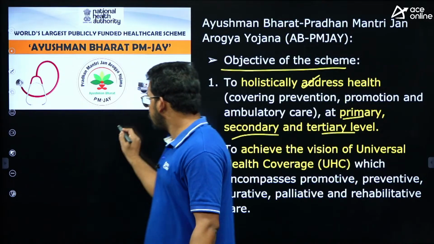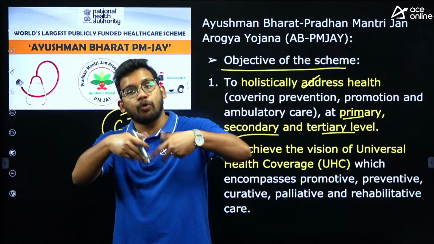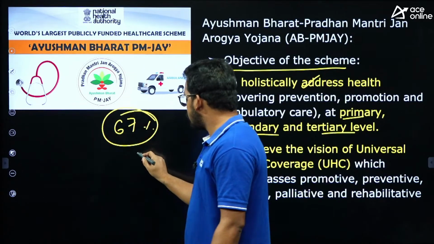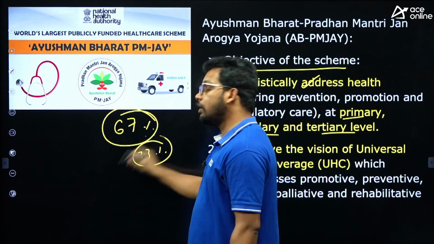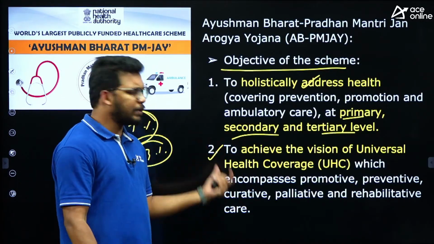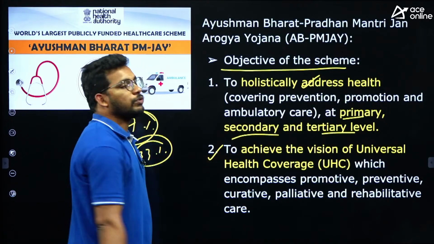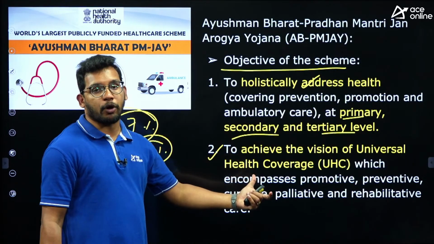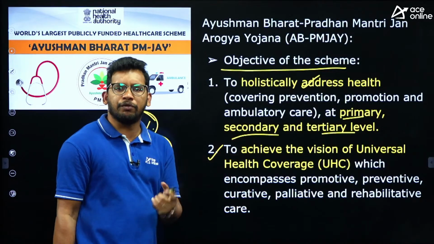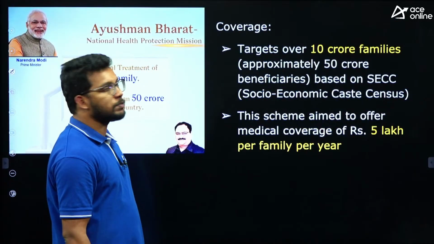But in India, we are spending 67% of the total expenditure from our own pocket, so government contribution is just 33%. That's why the government is aiming to bring this scheme, which has been in place for more than 5 years, to reduce out-of-pocket expenditure and cover every individual in India. That is the core objective of this particular scheme.